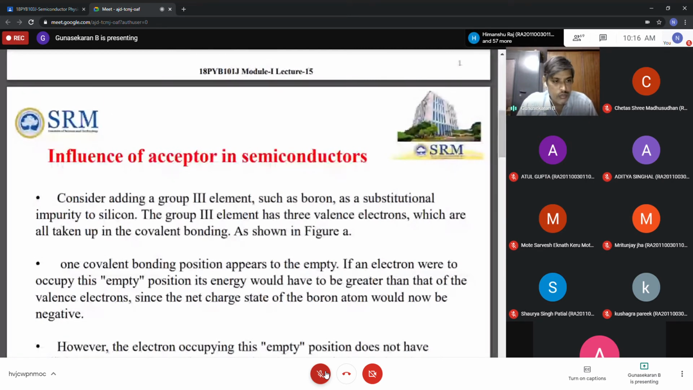So how many electrons are available? Only 3 electrons are available. But in the silicon or germanium, already 4 valence electrons are there. So please carefully listen here. When the trivalent impurity is added, especially the group 3 elements, out of the 4 silicon or germanium electrons, they are covalently bonded with this.